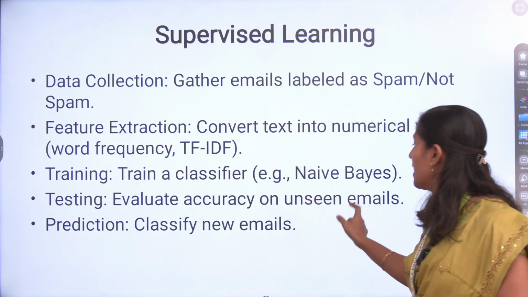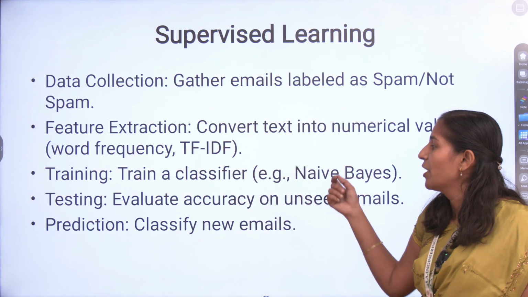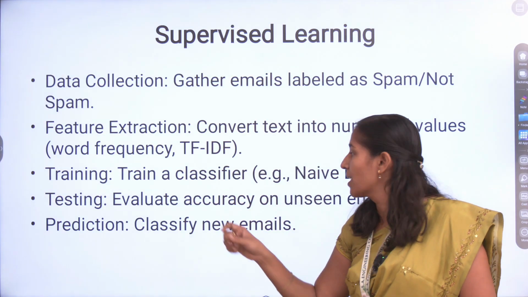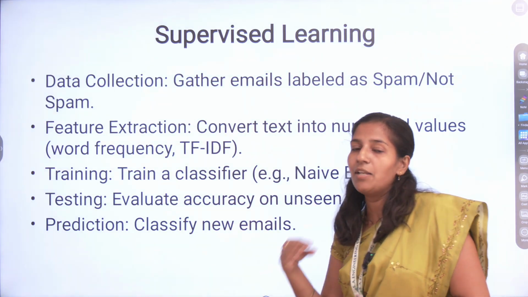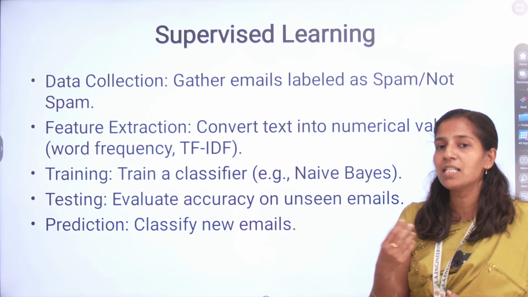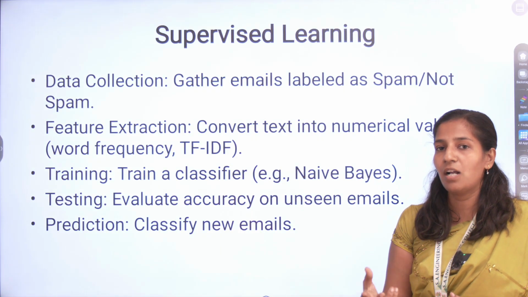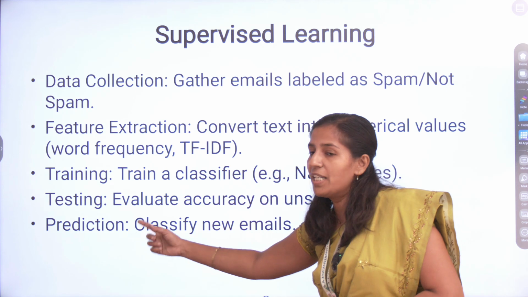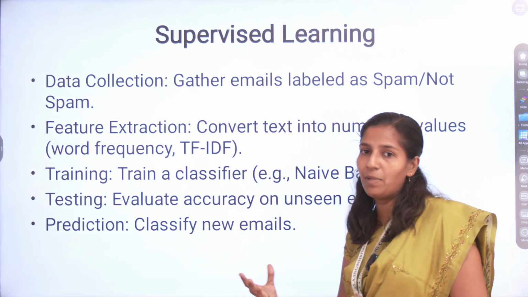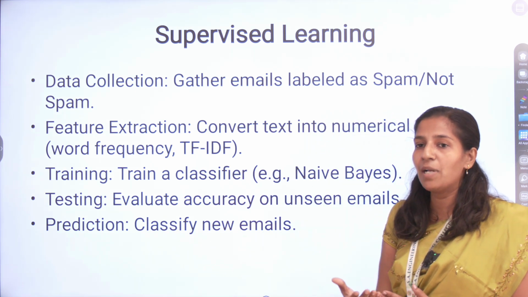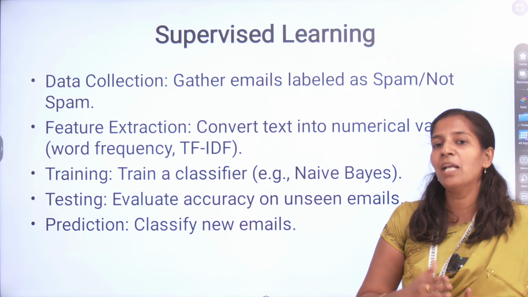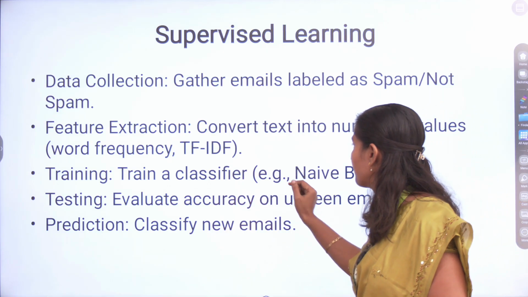Based on the unseen emails, you evaluate the accuracy. The prediction classifies whether the new unseen email is spam or not spam.